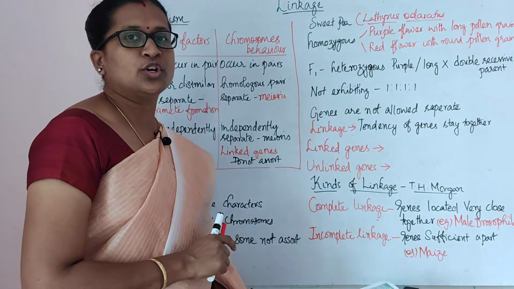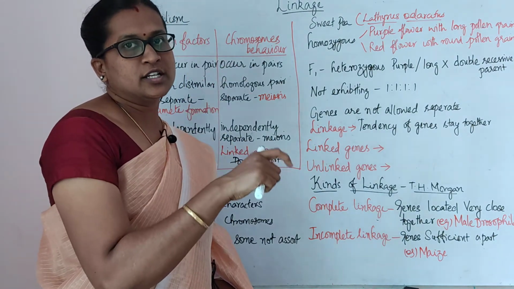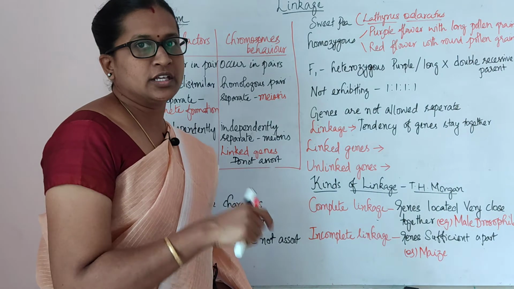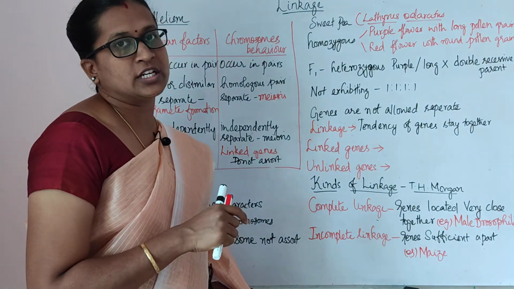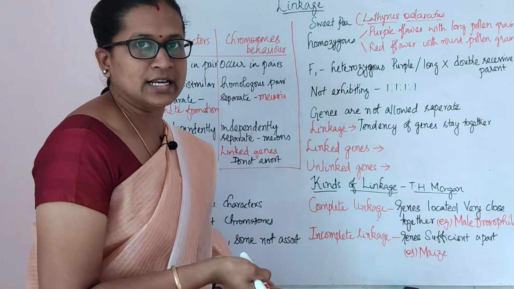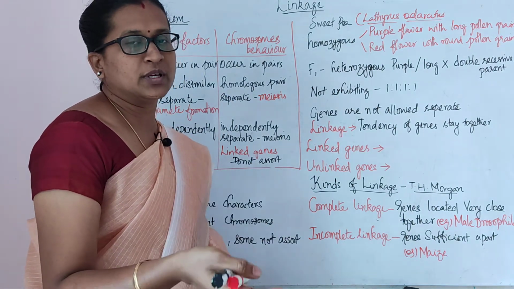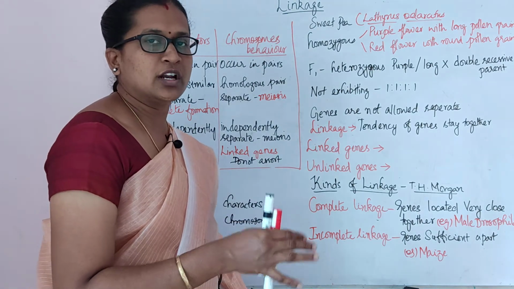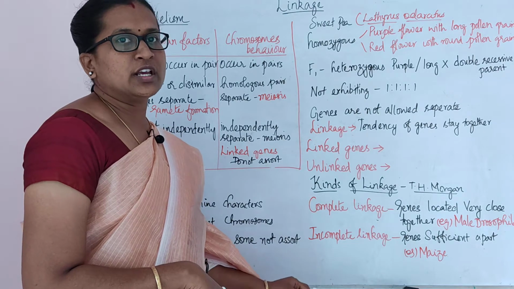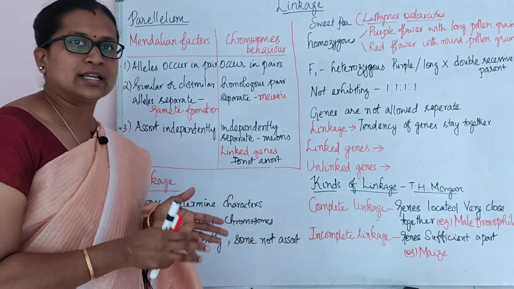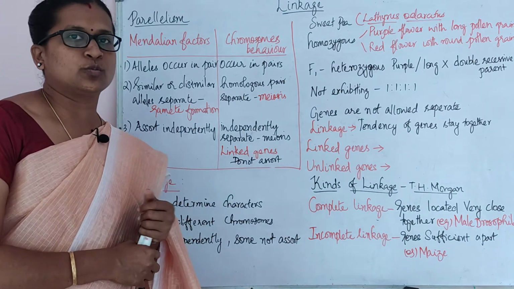In the last video I told you about what all the scientists have put forward or postulated as ideas, and finally Sutton postulated an idea that is called parallelism. He told that Mendel's inherited behavior and chromosomal behavior are both the same. So according to that, they have listed some parallel characters between the Mendelian factors and the chromosome behaviors.